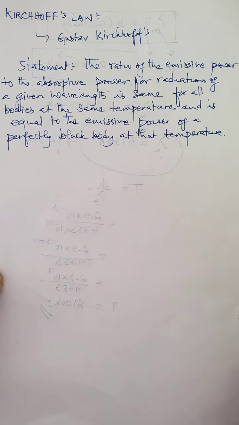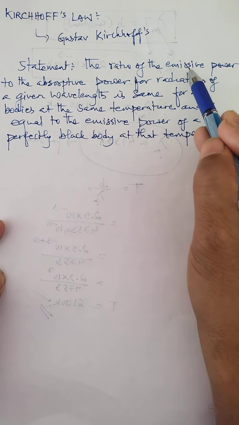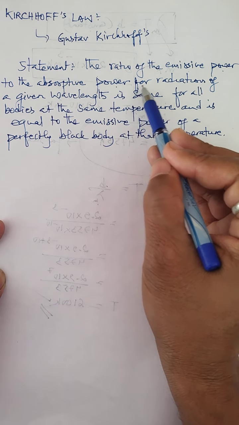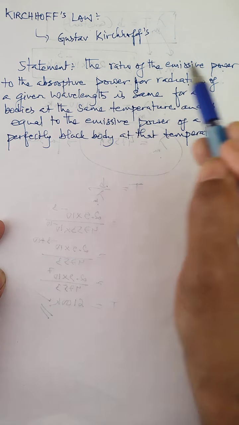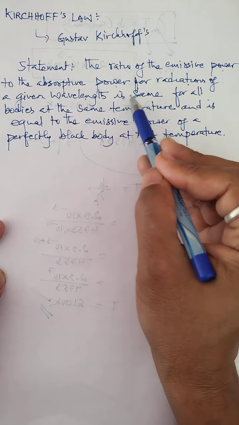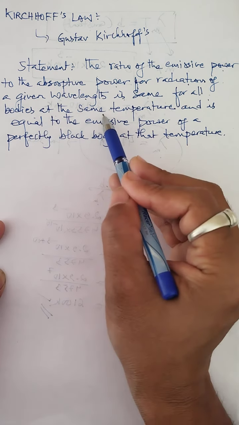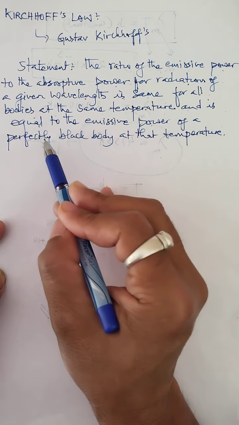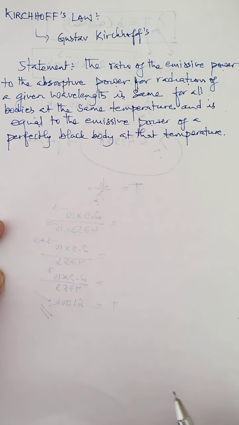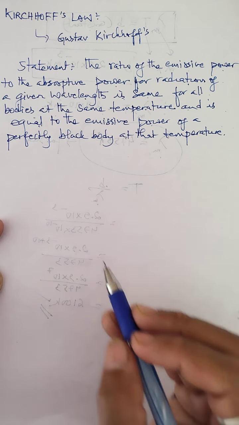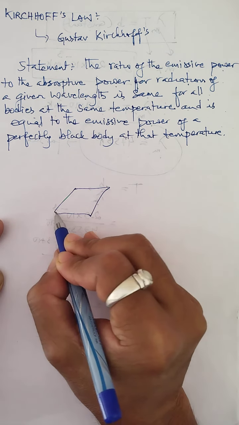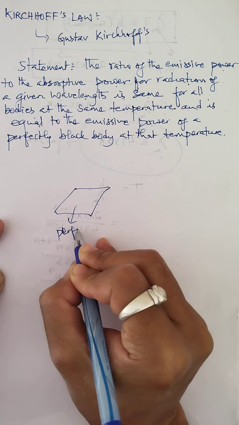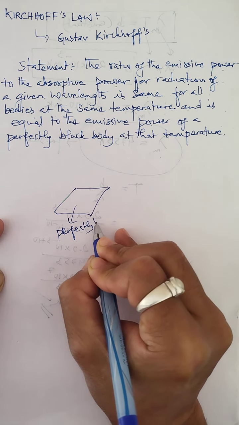And children, the statement says that the ratio of the emissive power to the absorptive power for radiation of a given wavelength is same for all bodies at the same temperature and is equal to the emissive power of a perfectly black body at that temperature. Now to understand this statement, let me just consider there's a body, a perfectly black body.